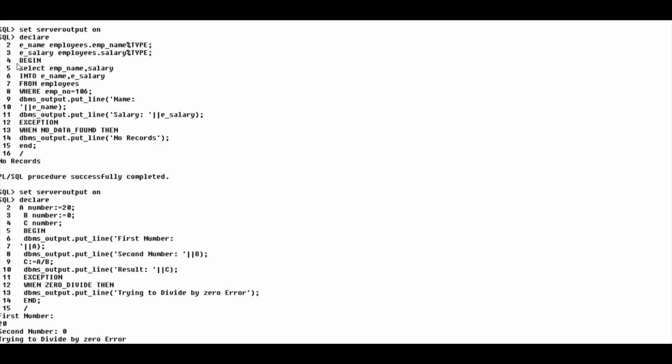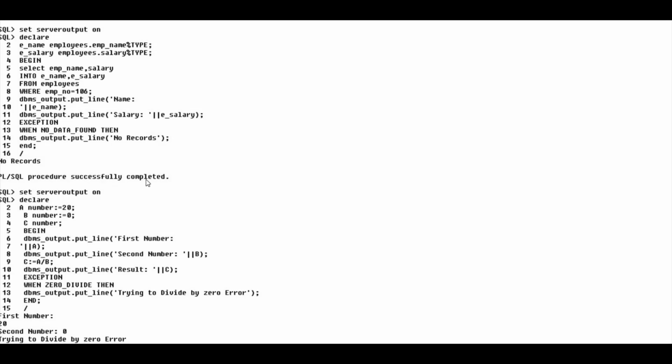Next is the begin block. In the begin block I want to select the employee name and salary of the employee whose employee ID is 106. If this condition is fulfilled, then the name and salary of the employee will be displayed. But if the record does not exist, then a no data found exception will occur. Here you can see the output of this program is no records, because in my database there is no record of 106. That's why the output is no records. Here you can see PL/SQL procedure successfully completed.